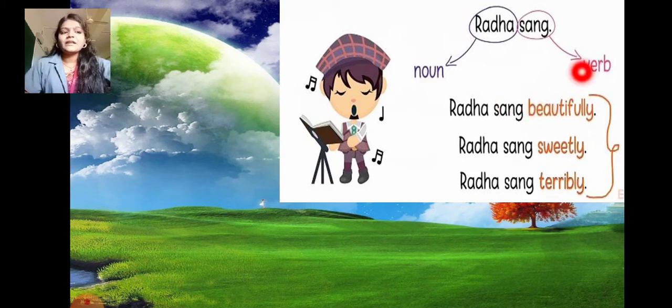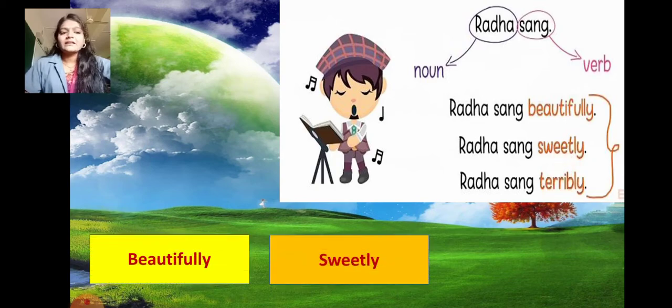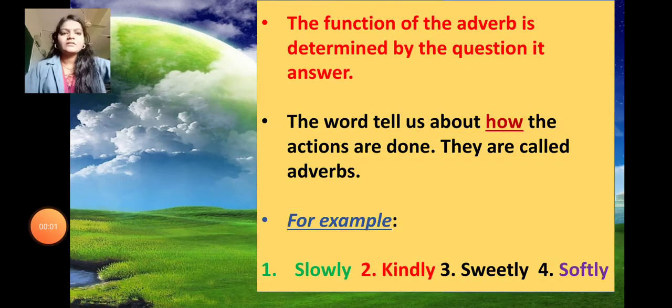Okay students, so beautifully, sweetly and terribly are adverbs. Now the function of the adverb is determined by the question it answers. These words tell us how the actions are done. They are called adverbs. So students, how the action is done, that is called an adverb. For example, slowly, kindly, sweetly, softly, these words are known as adverbs.